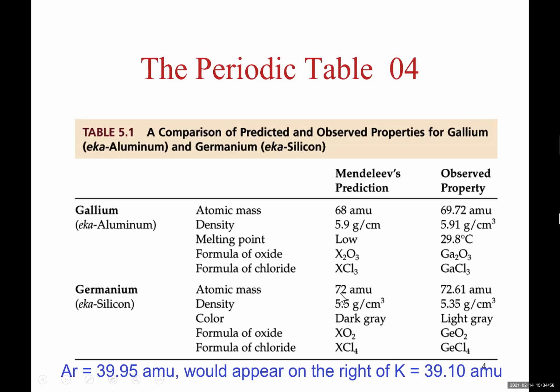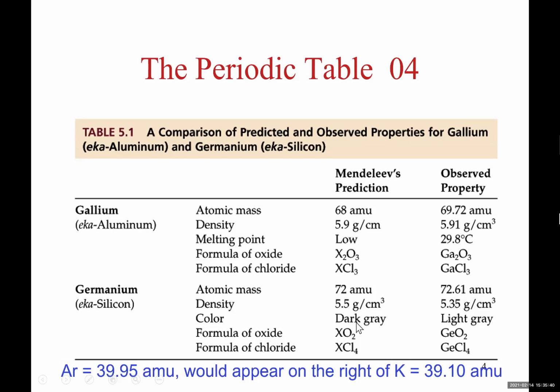And as far as the mass is concerned, he expected a mass of 72 atomic mass units. The actual one was 72.61 atomic mass units. And this is for what was called ecosilicon, but the element when discovered was named germanium. So germanium had a mass of 72.61 AMU. Mendeleev had predicted 72, quite close. Density was predicted to be 5.5 grams per cubic centimeter. It ended up to be 5.35 grams per cubic centimeter.